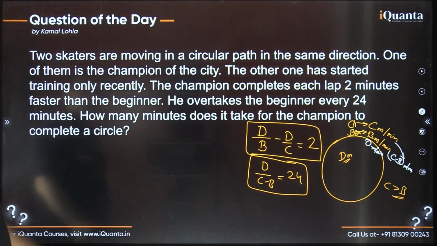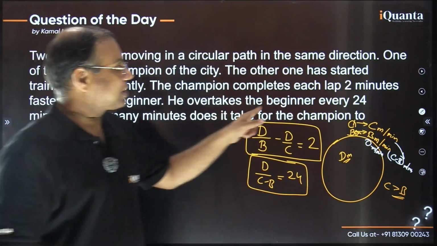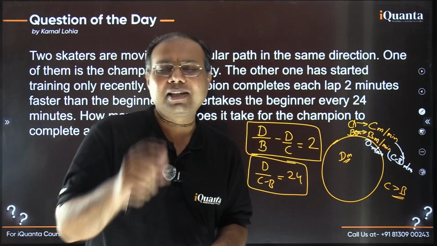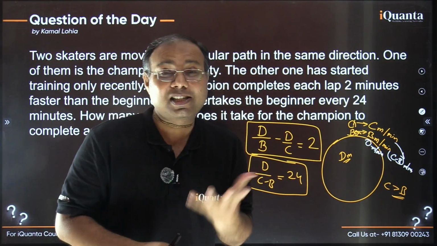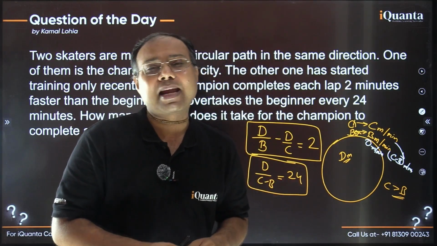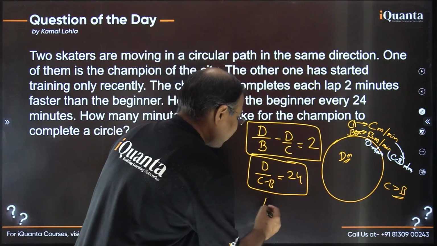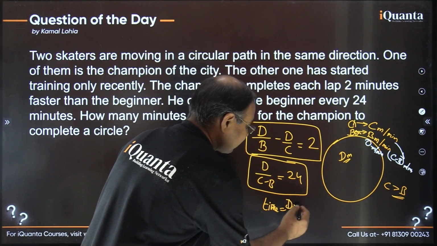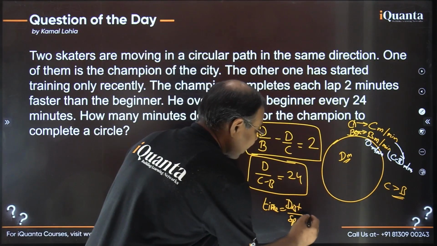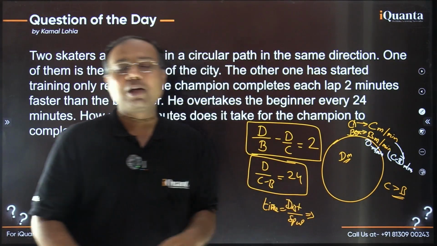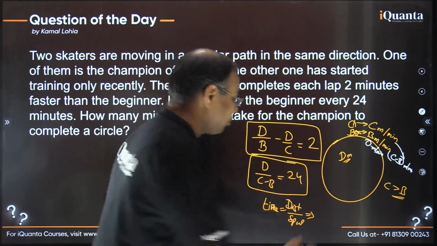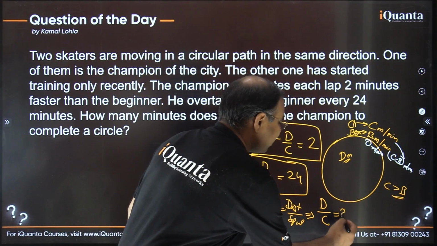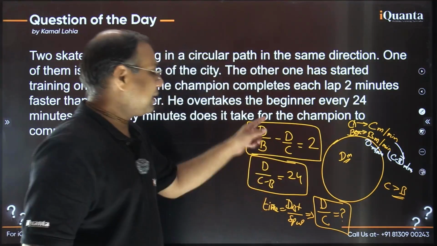The question is asking about how many minutes does it take for the champion to complete a circle. तो एक circle complete करने में, पूरा round complete करने में, one lap complete करने में, that is D distance complete करने में, champion को कितना time लगेगा? You know that time taken is nothing but distance by speed, right? ठीक है ना? So just using that part only. So the time required here, what we are looking for, is distance, that is one complete round, D by the speed of the champion, which is C. So this D by C is to be calculated. That is the question. So basically, that is the 3-part step here.